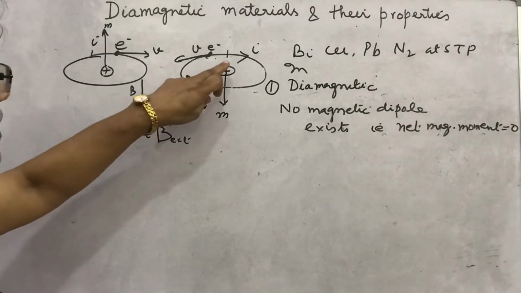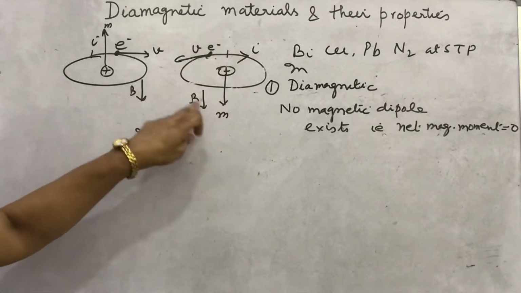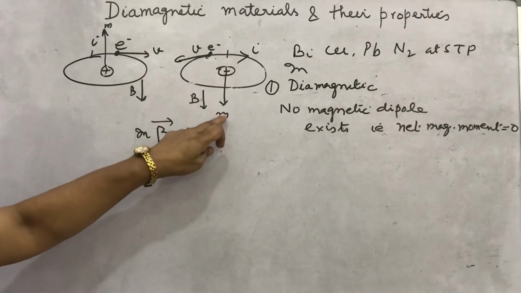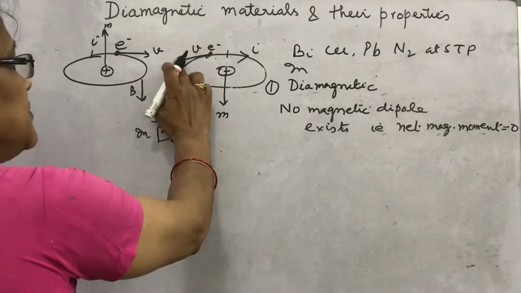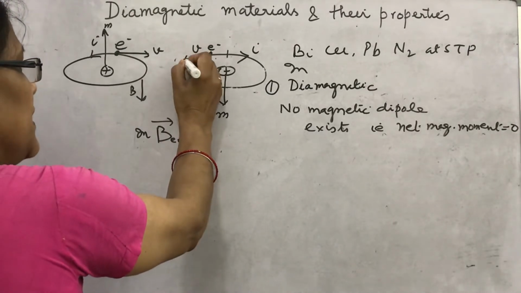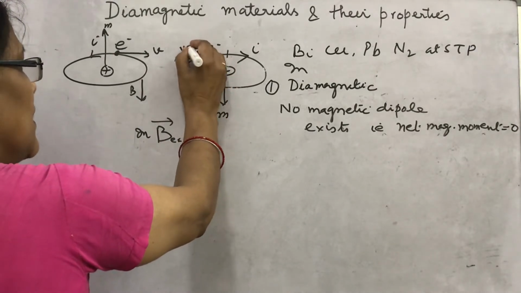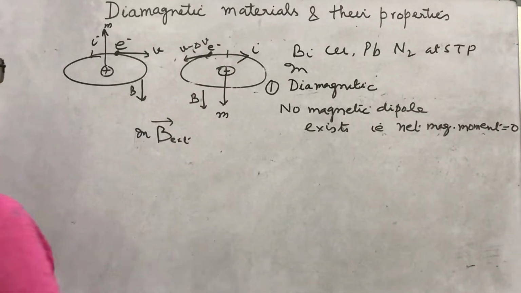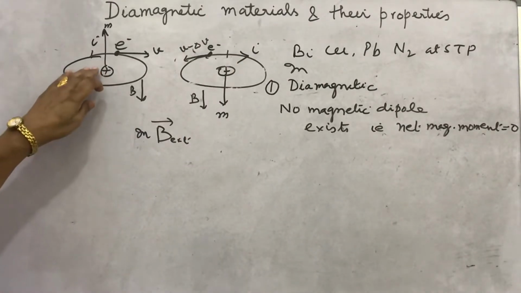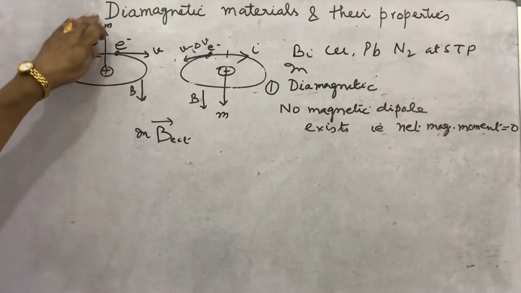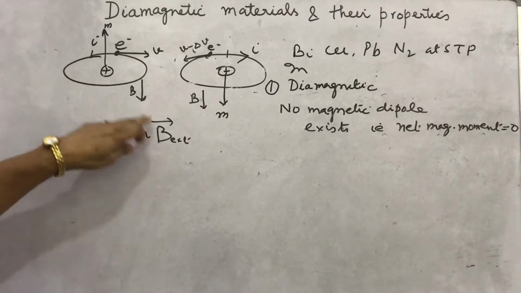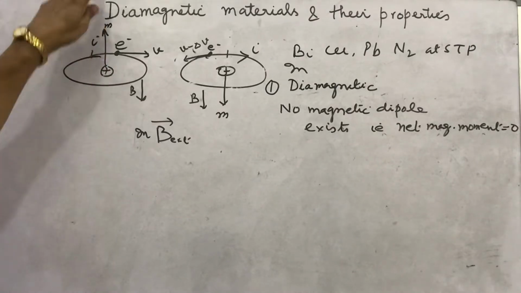that electron which has the magnetic moment in the direction of magnetic field slows down. Its speed becomes now v minus delta v. And what happens? The magnetic moment of electron which has the direction opposite to the external magnetic field increases.